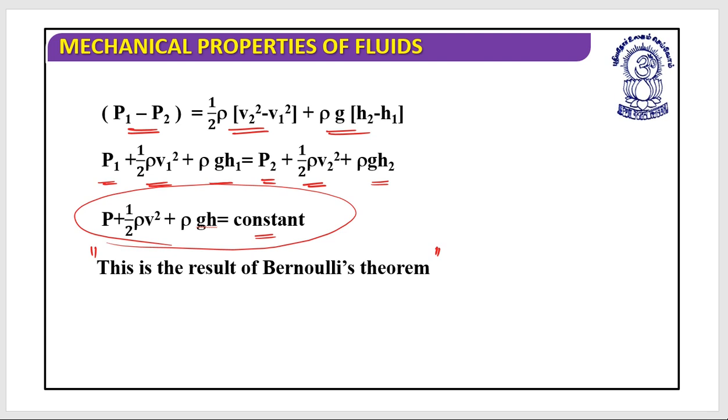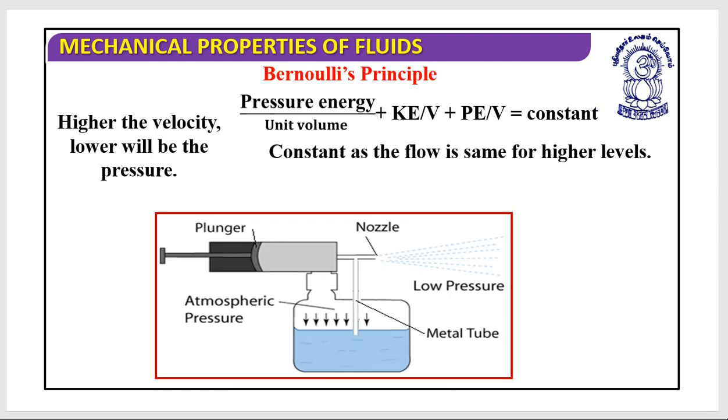I hope this is clear. Is it clear? Do you have any doubts? Basically you can see this even at a sprayer. Even at the sprayer, the pressure energy per unit volume plus kinetic energy per unit volume plus potential energy per unit volume is constant as the fluid flows, and it is the same at the higher levels. I hope this is clear.